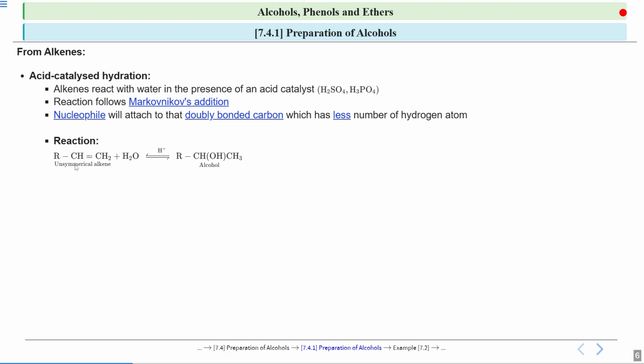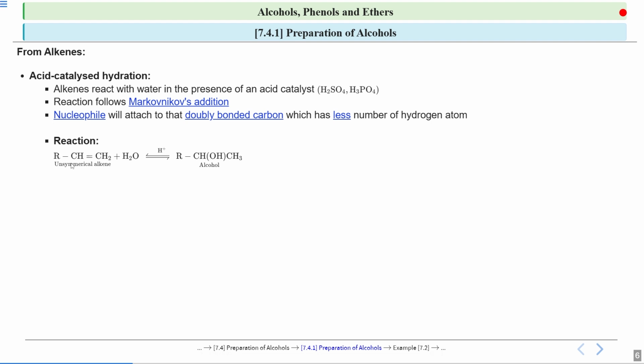So for this we follow Markovnikov's addition. So what does the Markovnikov addition say? It says that to the carbon where there is a smaller number of hydrogens, the OH group will attach, and to the carbon which has more hydrogens, the hydrogen will attach.